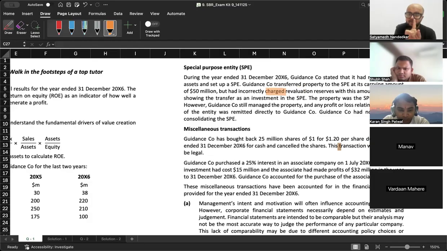They did not credit reval surplus. Charge means they debited the gain account, which is incorrect. You were not supposed to touch the revaluation surplus in the first place, but you ended up touching revaluation surplus. So how do you solve for this situation? You will credit revaluation surplus to rectify the error.